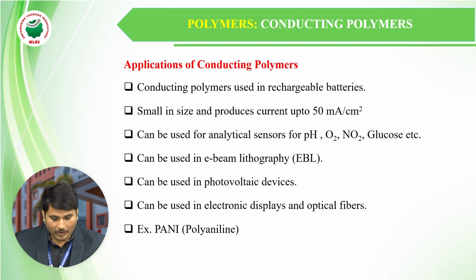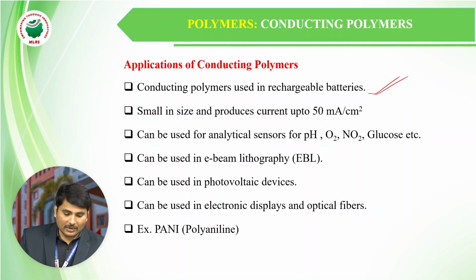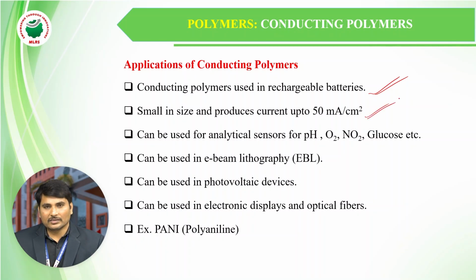These are some of the applications of conducting polymers. Conducting polymers are used in rechargeable batteries. These also can be used in photovoltaic devices. They are small in size, but they produce a high current of up to 50 amperes. These are some of the applications of the conducting polymers.